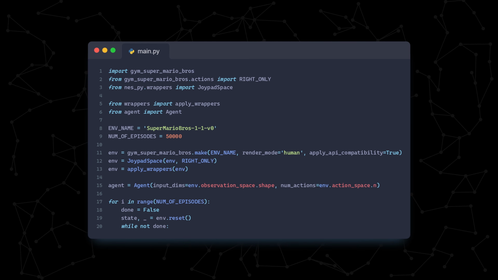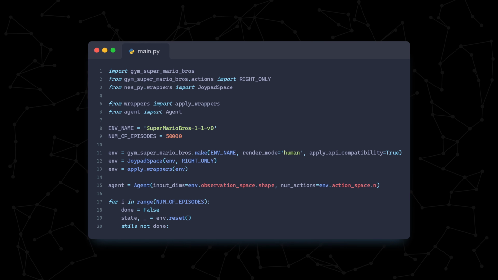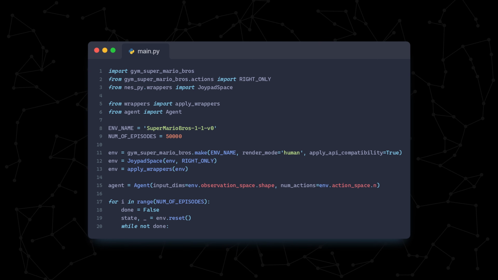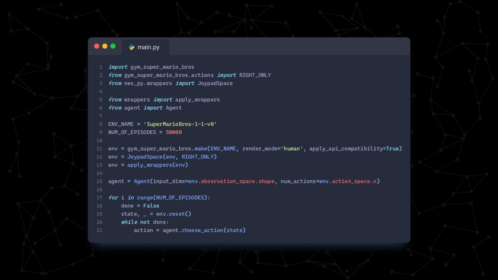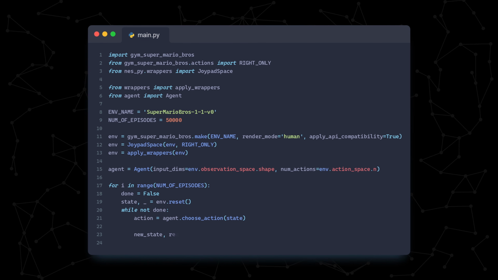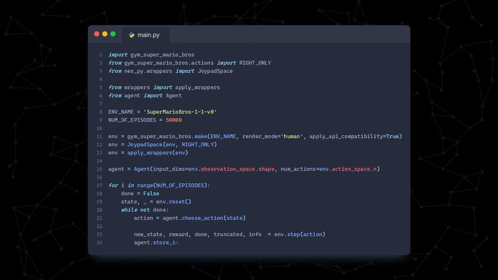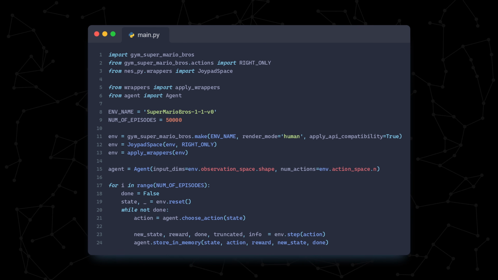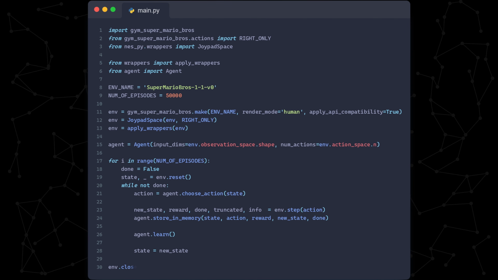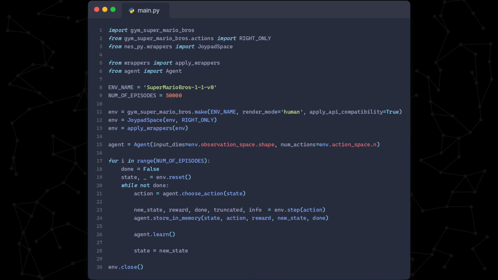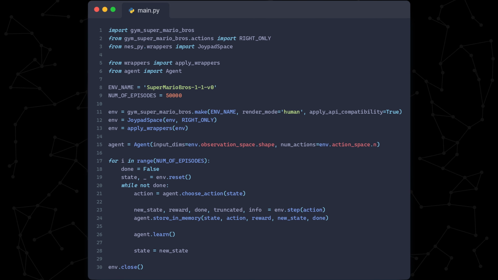Finally, the training loop looks very similar to our pseudocode. For each episode, we collect experiences and learn from them until the episode is done. First, we choose an action given the starting state. Again, this will be completely random at first. Then we take a step in the environment and store the state, action, reward, new state, and done flag in our replay buffer. We then perform one learning update. Then we set our current state to our new state and repeat.